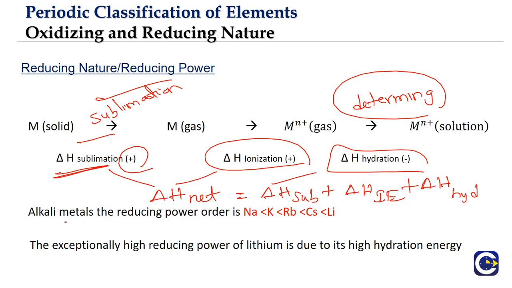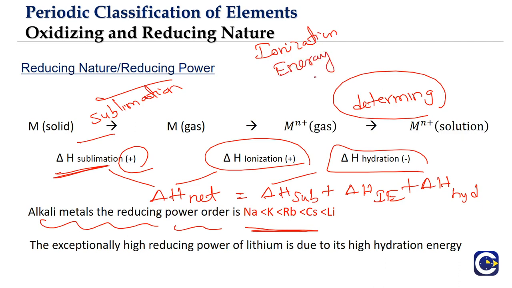Now when we compare the alkali metals' reducing power, it increases down the group, from sodium to potassium to rubidium to cesium. It is like the way we would think using the concept of ionization energy. As we go down the group, ionization energy decreases, meaning the metal can easily lose electrons.